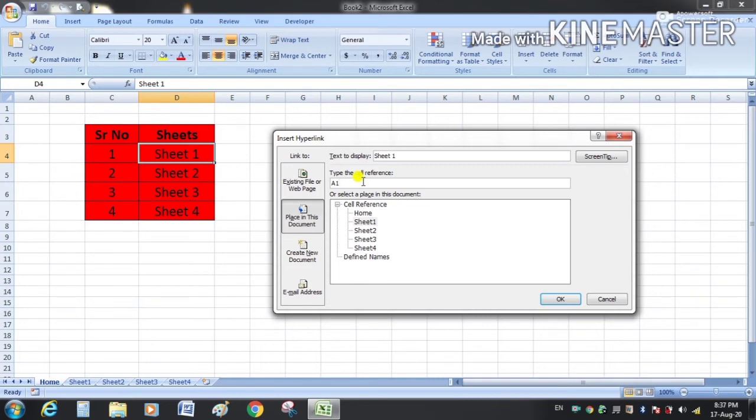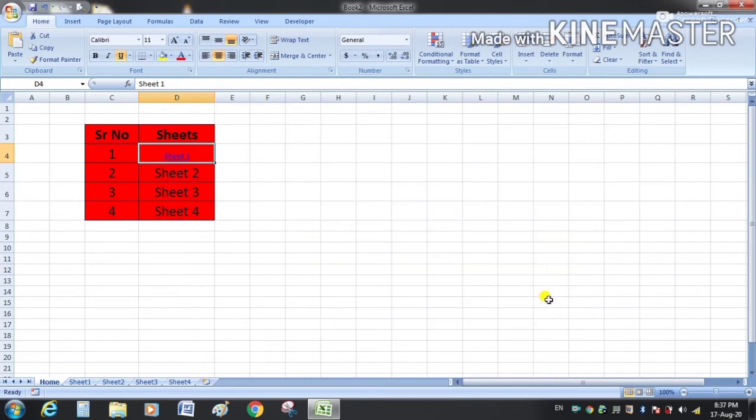I can give a different cell here. For example, I want my cursor in cell B2. So we can write B2 here, select sheet 1 and click OK.